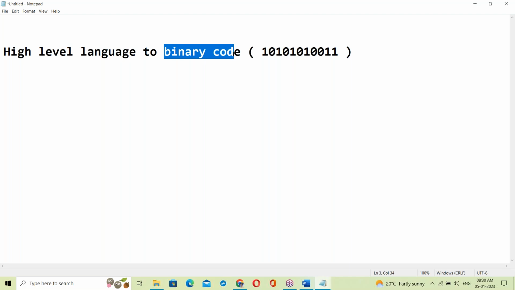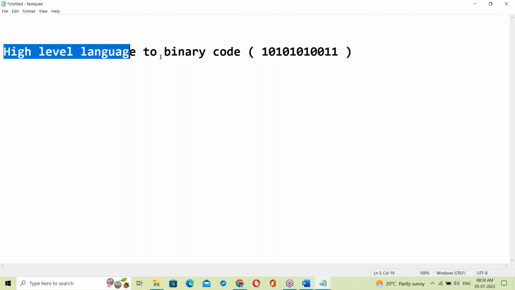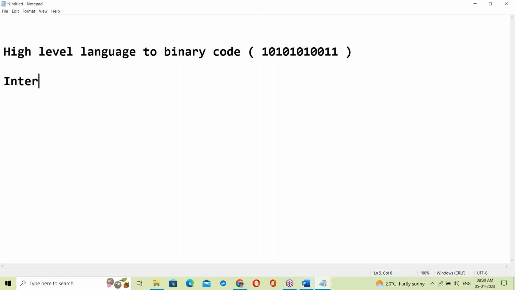How? Which one will convert from high level language to binary code? For this, there are interpreters and compilers.